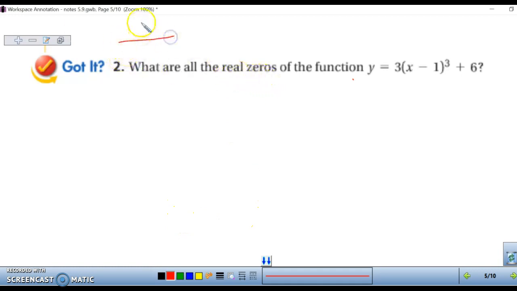And what that means is where your graph crosses the x-axis, or it's when y is equal to 0 and we solve for x. Like in quadratic equations, we've done this by factoring, graphing, the quadratic formula, that kind of thing. Well, here we have the cube exponent, so we aren't able to do any of those things to solve for the zeros. But this one is actually pretty simple.